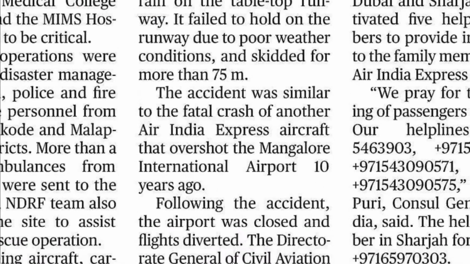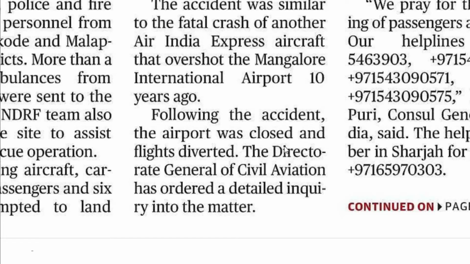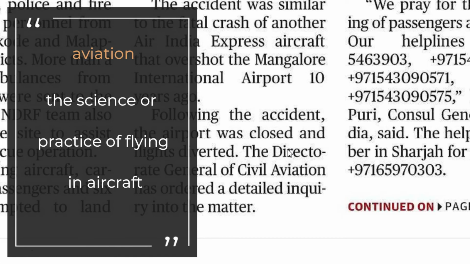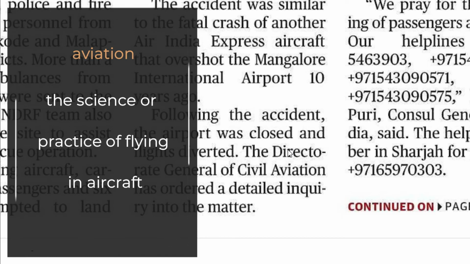Let's move to the next one. Following the accident, the airport was closed and flights diverted. The Directorate General of Civil Aviation has ordered a detailed inquiry into the matter. Following the accident, we are talking about yesterday's accident. Following this accident, after this accident, the airport was closed. Calicut airport was closed and flights diverted to other routes. The Director General of Civil Aviation has ordered a detailed inquiry into the matter. Let's look at aviation. That's the science of practice of flying aircraft, flying aeroplanes. That's aviation.